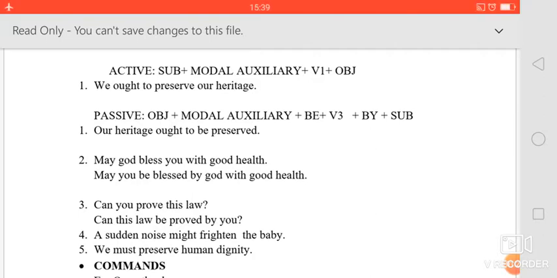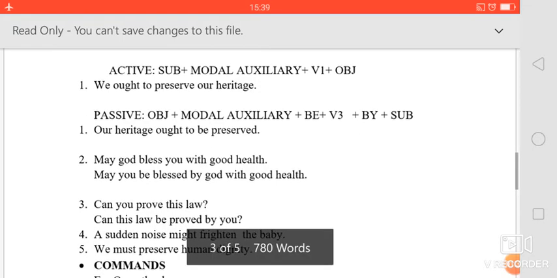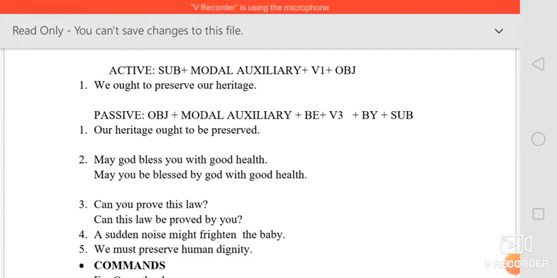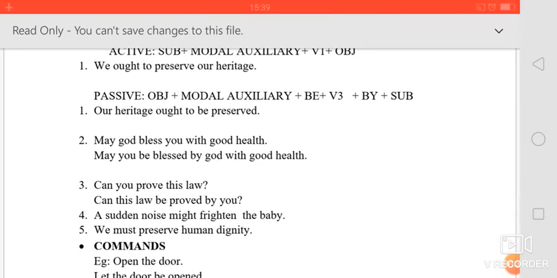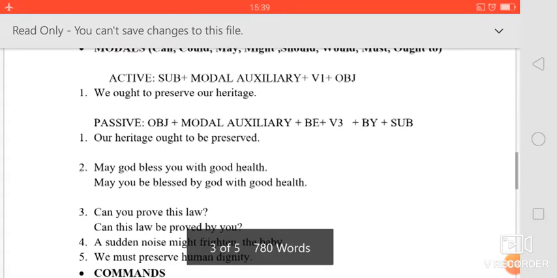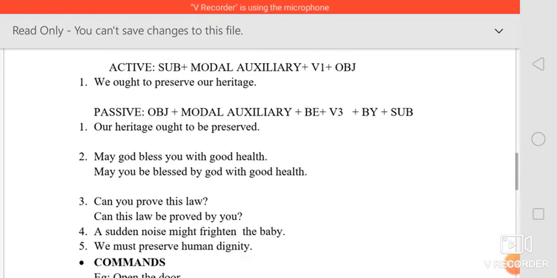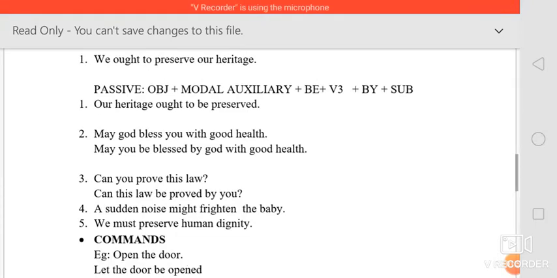So what is the passive form? First you have to write the object, then you have to write the modal auxiliary which is given in the active, and then you have to add be. Then, as I told you, in passive we only use the past participle form of the verb, that is V3, then by, then subject. So what will be the sentence? Our heritage ought to be preserved, by us is there. Since it is optional, I have not written it. Our heritage ought to be preserved by us. So that is how the first one works.